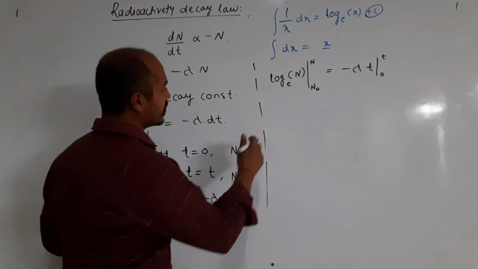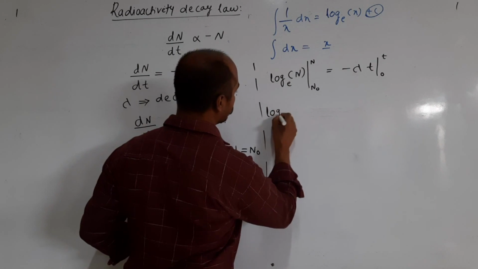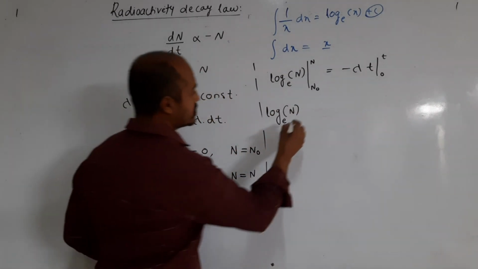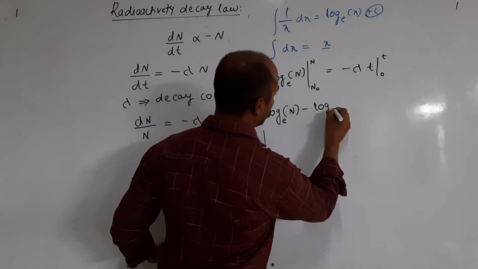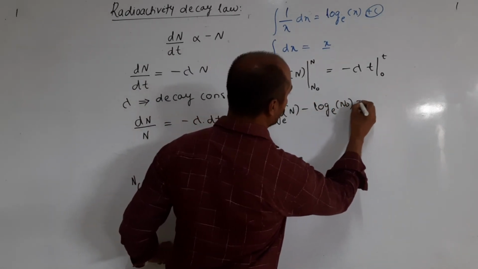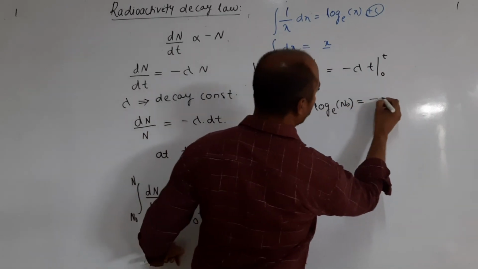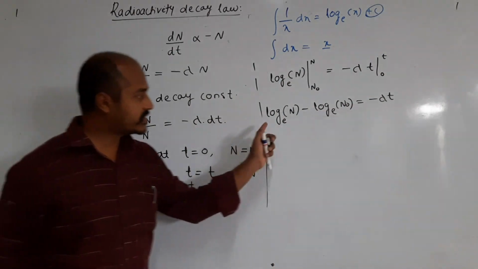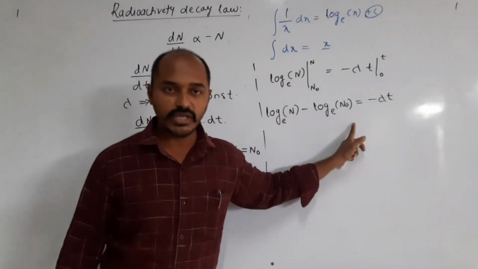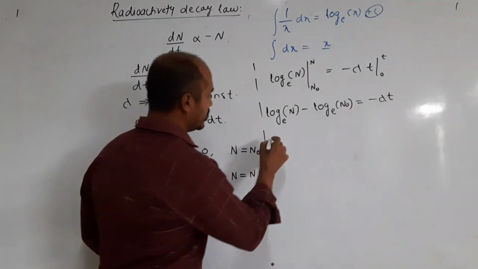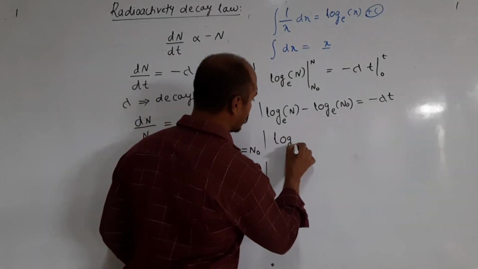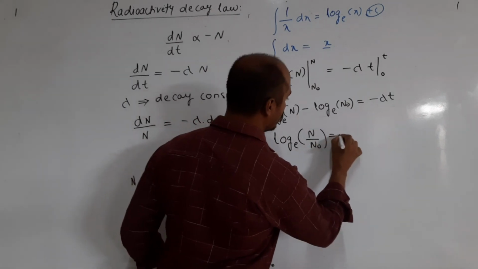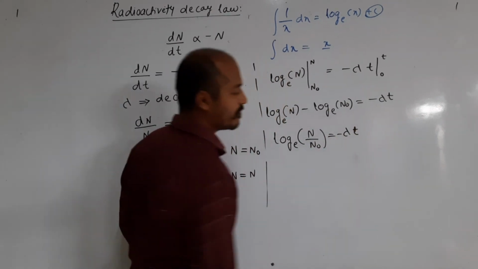Upper limit first: log N to the base e minus log N naught to the base e is equal to minus lambda t, since the lower limit 0 gives zero. Now using the formula log a minus log b, we can write this as log e of N divided by N naught is equal to minus lambda t.